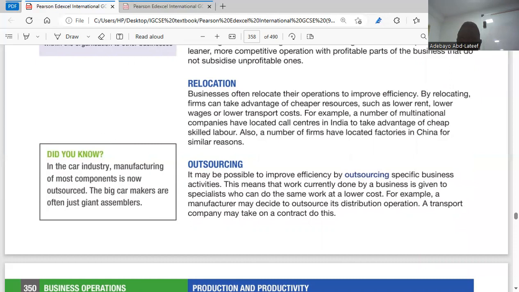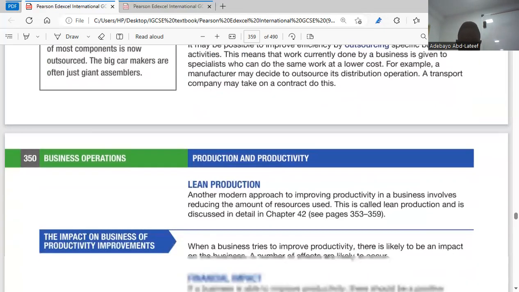Do you understand what I'm saying here? You outsource the function of that department to a specialist firm or a specialist company. They will do it effectively. Do you get the point? That is what outsourcing is.